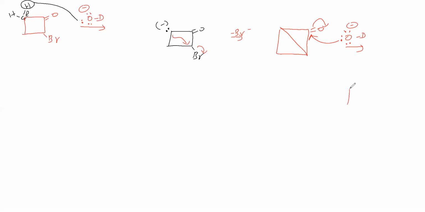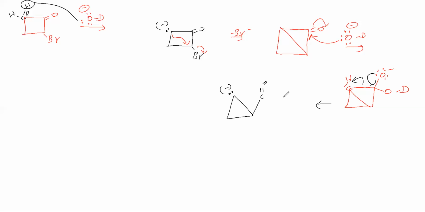Now this 4-membered ring we are writing. This bond we are giving. This becomes O minus, and OD is attached. This is CH. This O minus is having 3 lone pairs. So the next step, we'll see. This lone pair is shifting here, this bond pair is shifting here. So we'll get here C double bond O, OD.